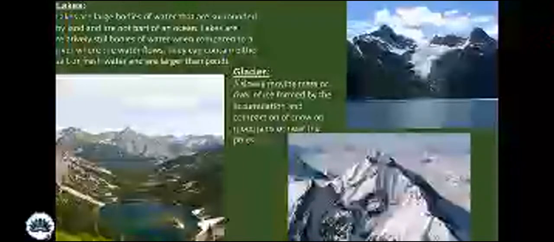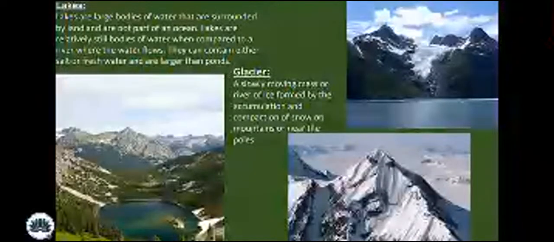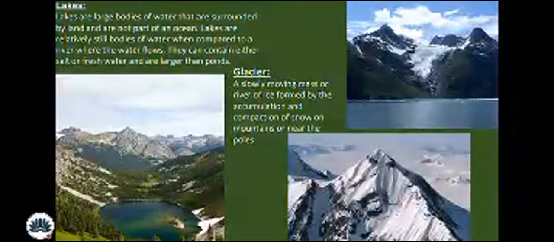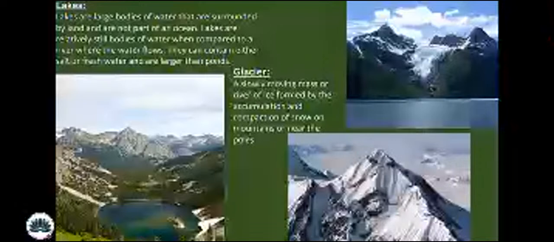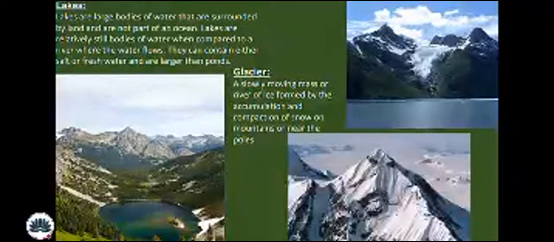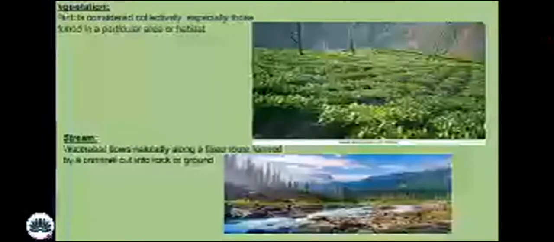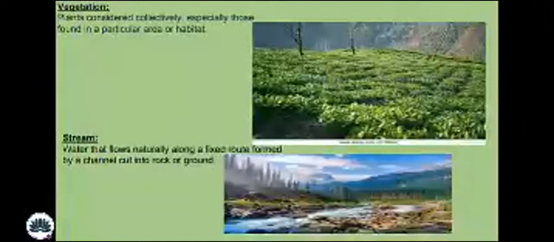What are lakes? Large bodies of water that are surrounded by land. They can contain either salt or fresh water and are larger than ponds. As you can see in the image, examples of lakes are given to you. You are required to memorize that a lake is not larger than an ocean. It is not part of the ocean, but it is larger than ponds. What are glaciers? A slowly moving mass of snow on mountains or near the poles. Vegetation: plants considered collectively, especially those found in a particular area or habitat.